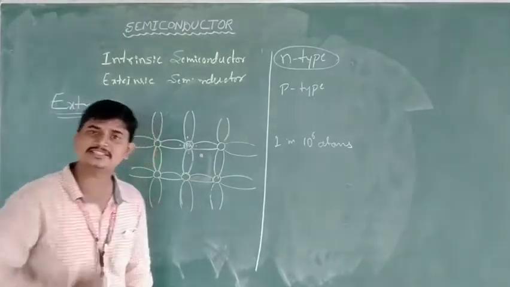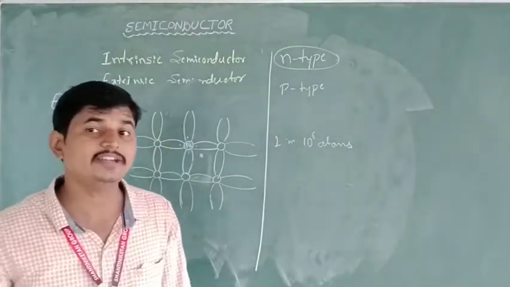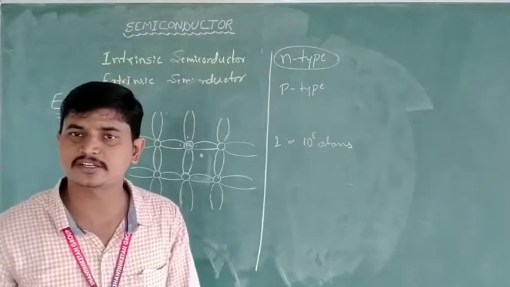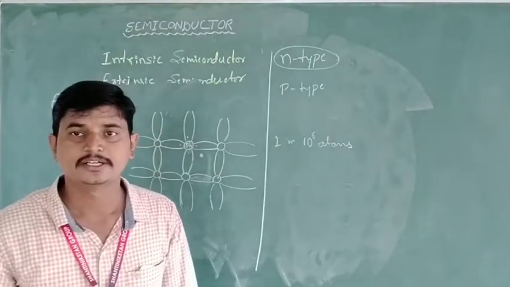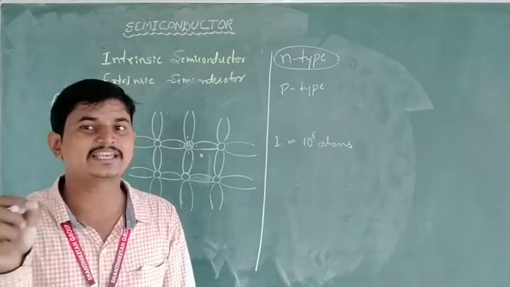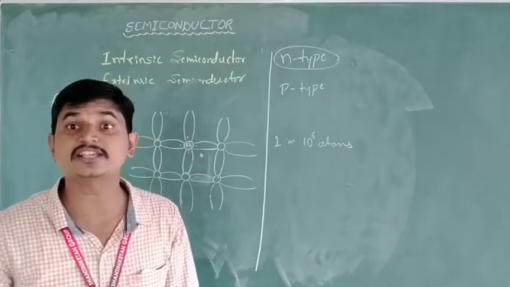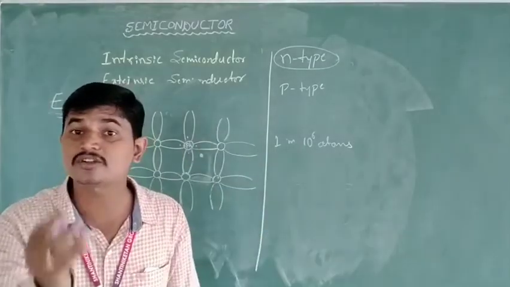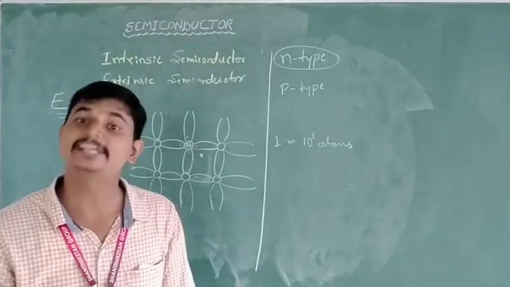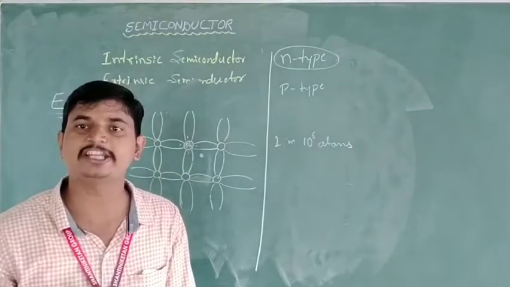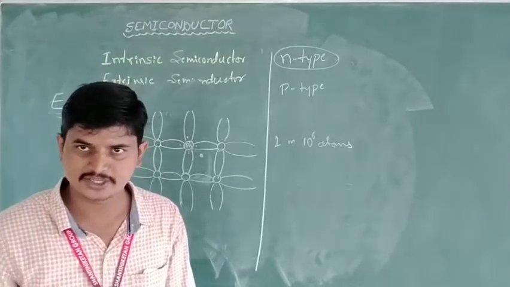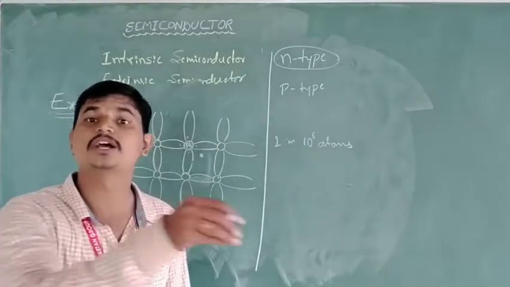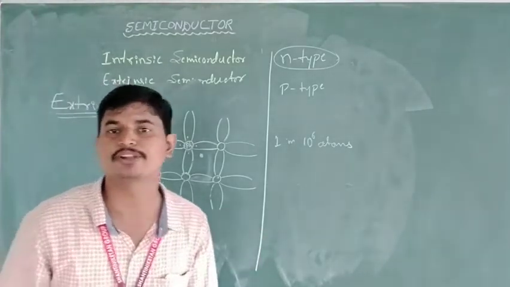But what about the intrinsic semiconductor? In the intrinsic semiconductor, how can we increase the conductivity? There is no doping at all in the intrinsic semiconductor. Then how can we increase its conductivity? The conductivity of the intrinsic semiconductor increases with increase in temperature. As the temperature increases, bonds break down, then more free electrons are available. In extrinsic semiconductor, the conductivity increases with the doping process, addition of impurities.